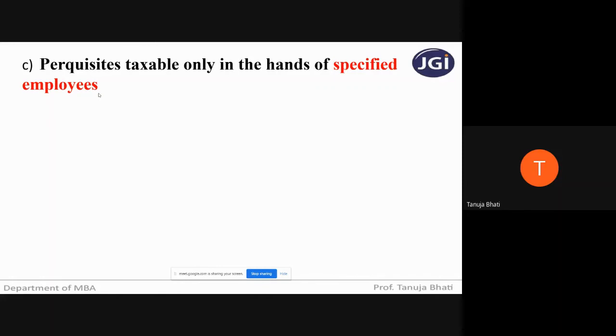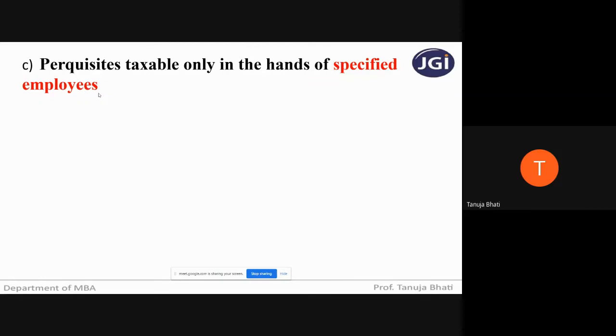Now, salary means, as you all know, basic salary, DA, bonus, commission, taxable allowances, excluding perquisites. Excluding perquisites and minus deductions, whatever salary he is earning which is more than 50,000, then he becomes a specified employee.